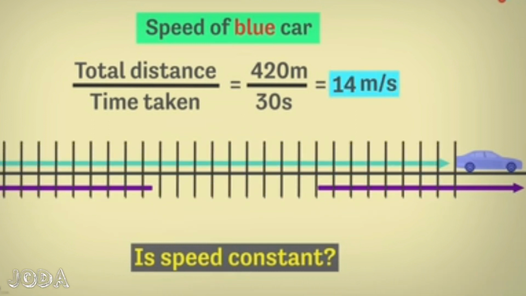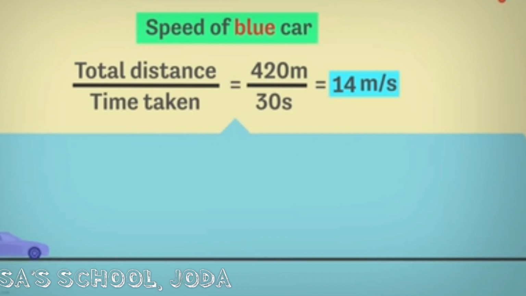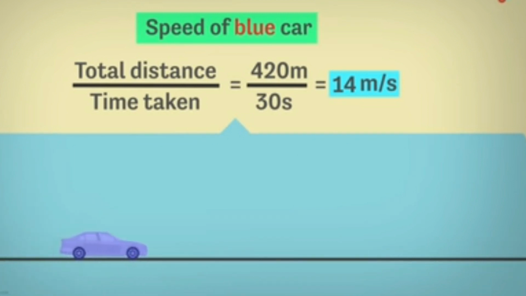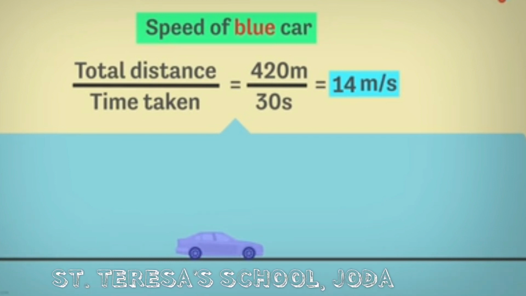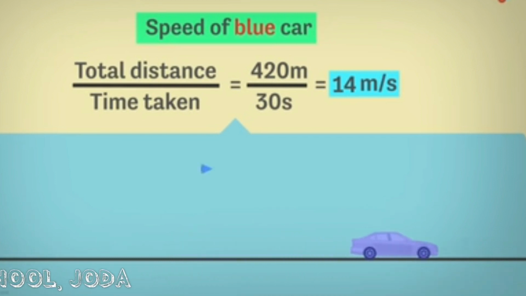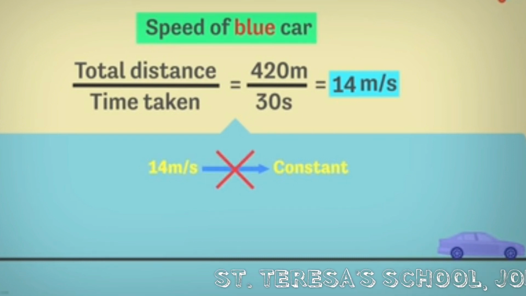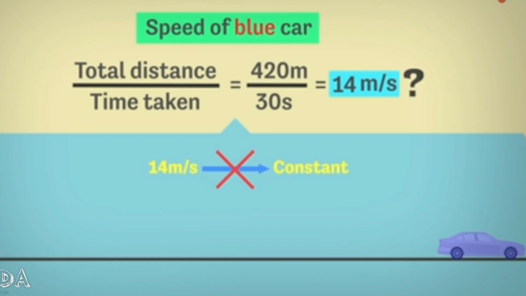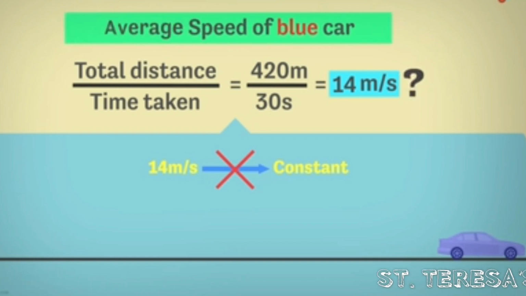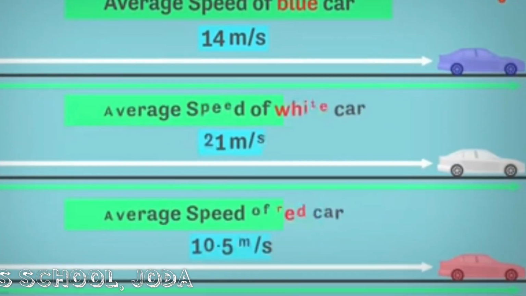No, that is not what we are implying. Because maybe the car is moving at a really fast speed initially, then it slows down in the middle, then it stops and then again speeds up. So this speed does not imply that the speed is constant at 14 meters per second throughout. So what is the speed then? The speed we calculated here is the average speed. In fact, in all the three examples, it was average speed.